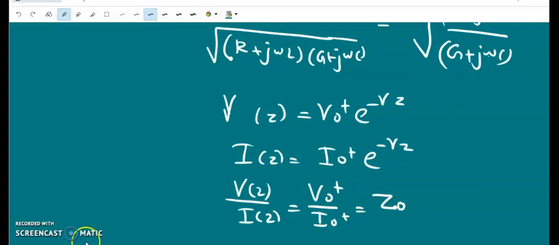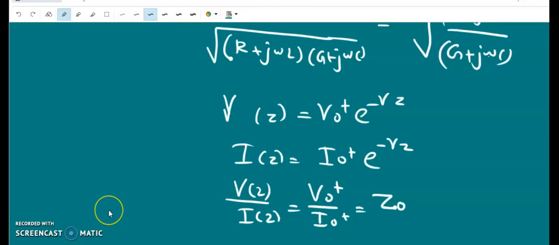But for an infinitely long transmission line, the ratio of voltage to the current at any z, we have said I of z is a constant and independent of z. So that is the characteristic impedance Z0. So for a finite transmission line, Z0 is there, but Z0 is not the ratio of voltage to the current at any z.